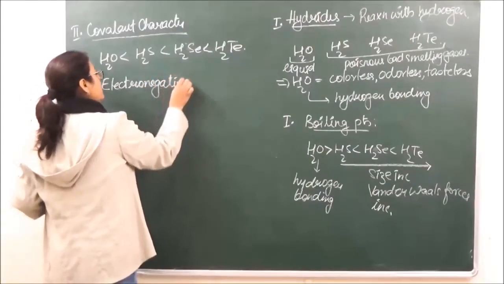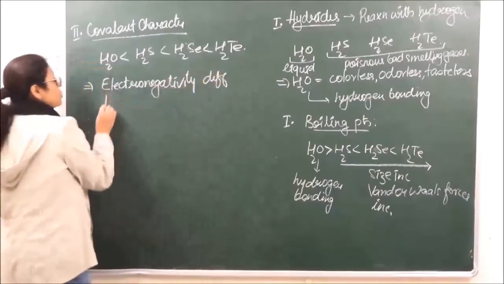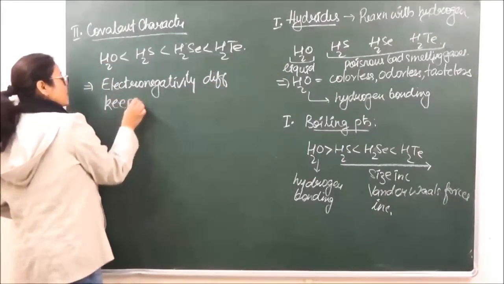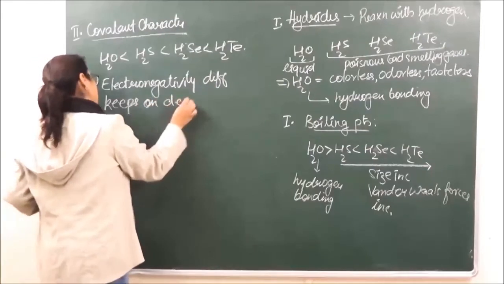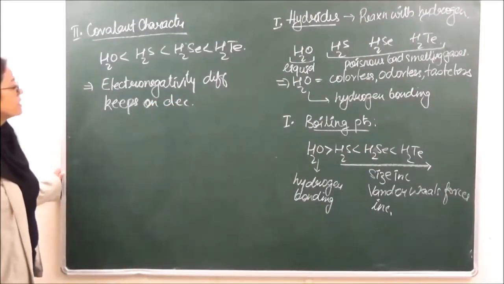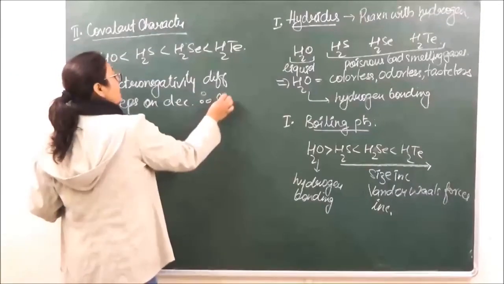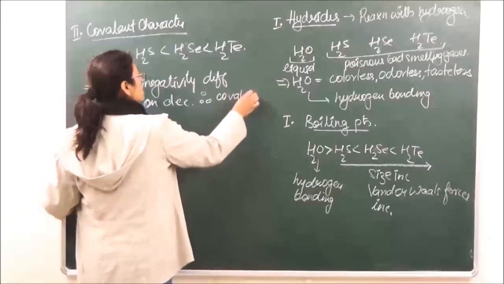Electronegativity difference keeps on decreasing, right? Because the electronegativity difference is decreasing, therefore covalent character increases.